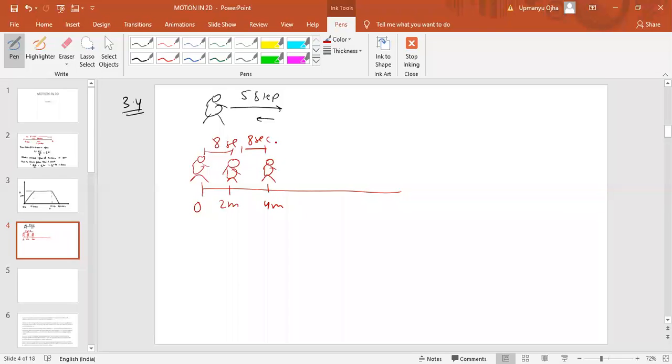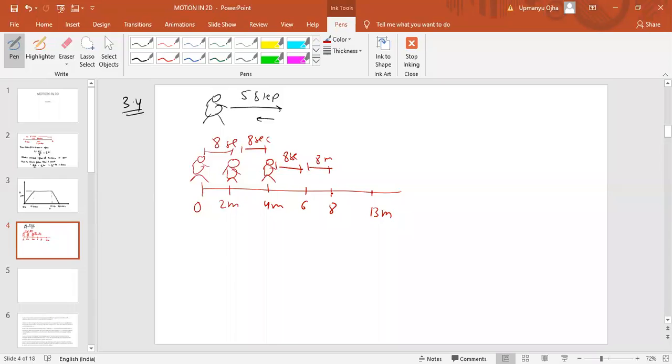Okay, so in the next 8 seconds it has displaced by 4 meter. Similarly, if you count this time, they are asking that there is a pit after 13 meter, and he falls inside the pit. So for 2 meter 8 seconds, for 4 meter 8 seconds means 16 seconds, then 6 meters again 8 seconds, then 8 meters again 8 seconds.